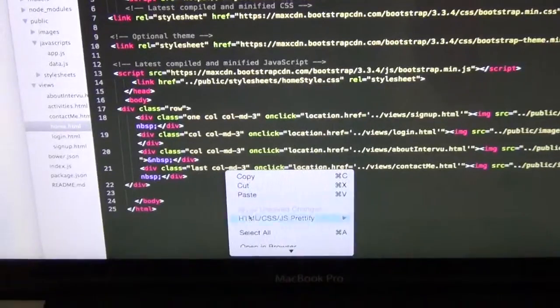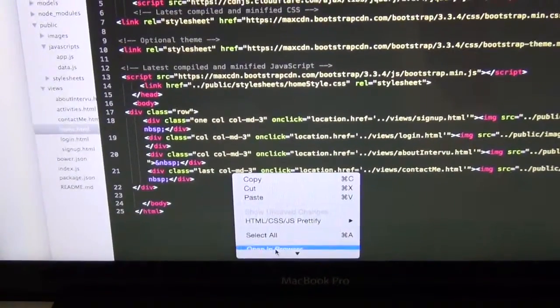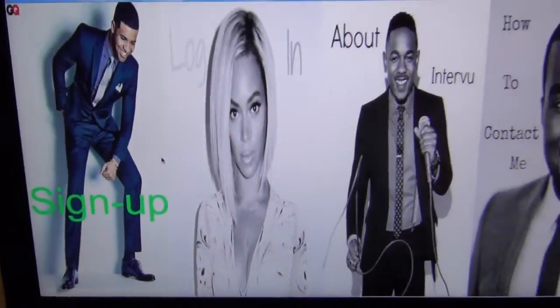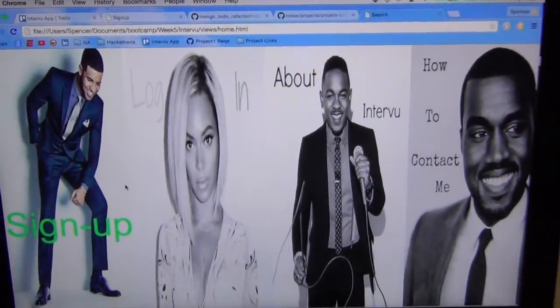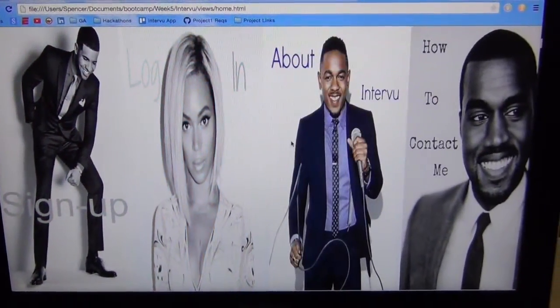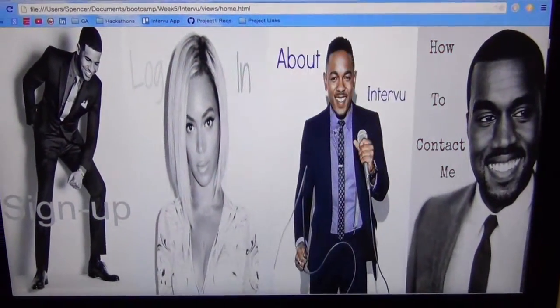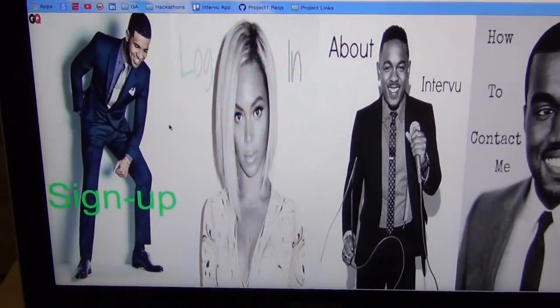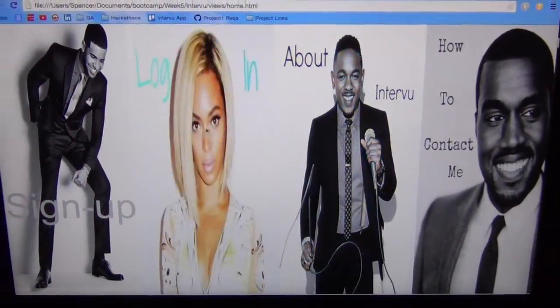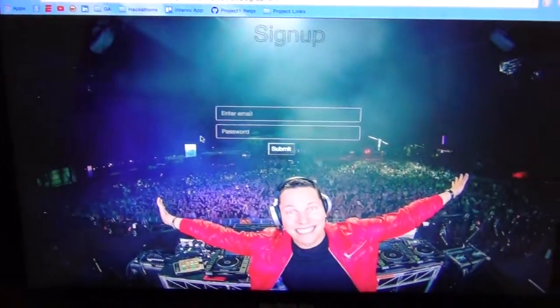I think it turned out pretty well, but this took me quite a while to figure out how to, on hover, change from black and white to color. I think it turns out pretty well. This is my home page. There you go.